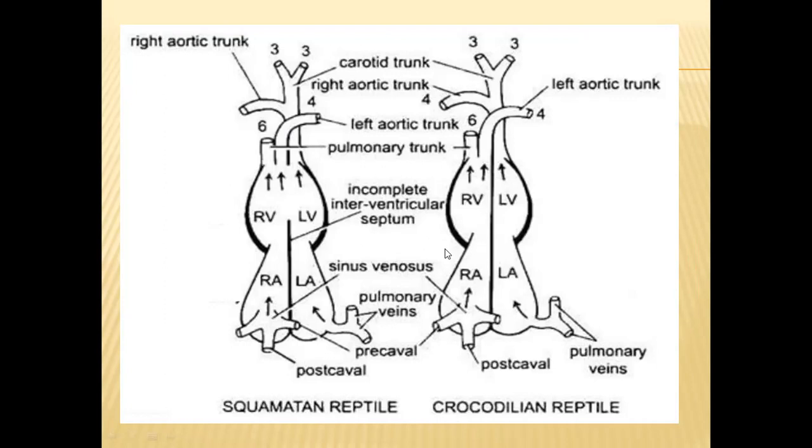So this is about the heart of the reptiles. The only difference between crocodilian hearts and the remaining hearts is that in crocodilian hearts the ventricle is completely divided. In all remaining aspects, the reptile's heart is the same.